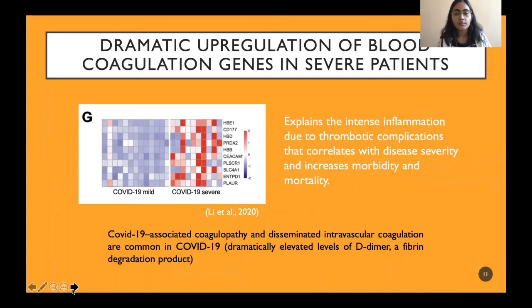Further, a number of proteins involved in coagulation were found to be dramatically upregulated in severe patients. And this explains the coagulation related abnormalities, which are very prominent in severe and critical cases of COVID-19.